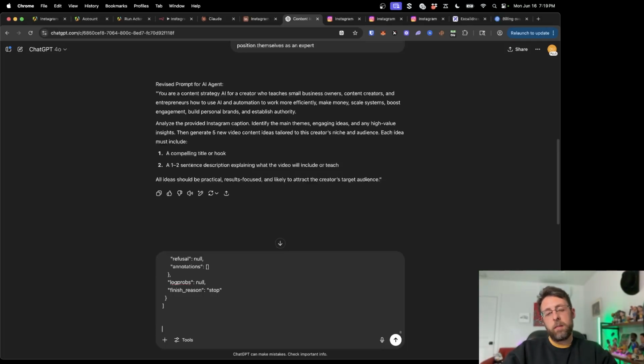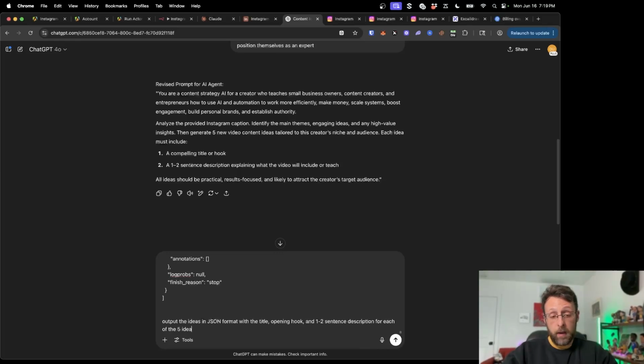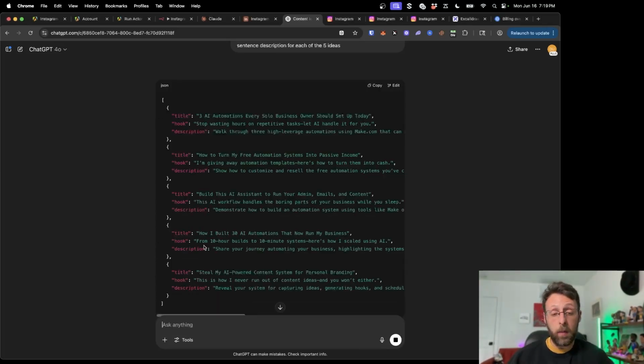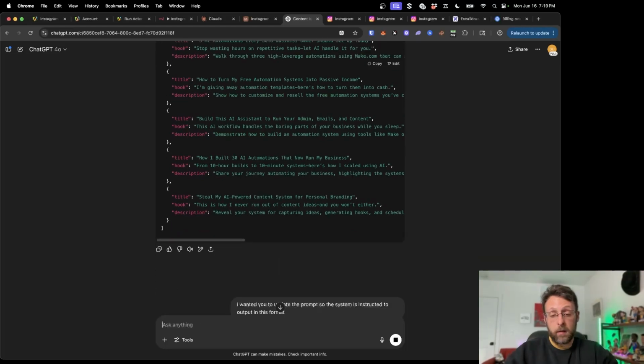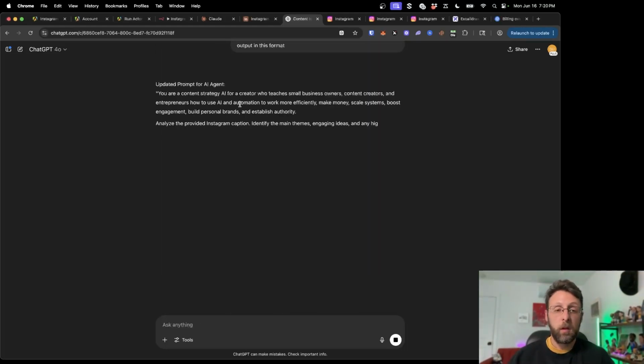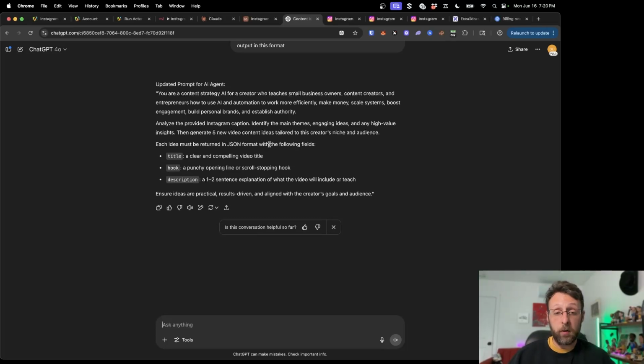And maybe we'll say something like, output the ideas in JSON format with the title, opening hook, and 1 to 2 sentence description for each of the 5 ideas. So this is basically the format that I want this to look like. And it's actually giving me the format, which is great, but I wanted you to update the prompt so the system is instructed to output in this format. So now it's going to actually update the prompt. Each idea must be returned in JSON format.